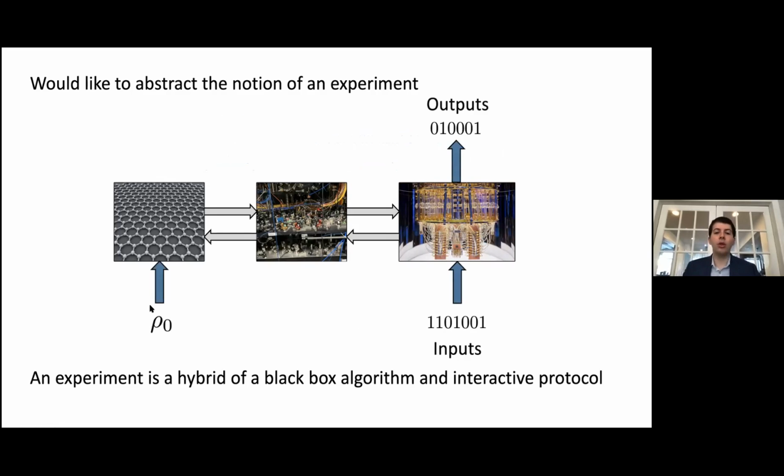So the modus operandi of an experiment is that we have inputs to our classical or quantum computer, which initializes it and potentially instructs the lab apparatus what to do, namely instructs it how it is to interact, for example, with the nature system. And the nature system has some initial state, which we don't have access to, rho naught. And then the protocol is a series of interactions between the working space, the lab, and nature, which can have an interesting feedback process and ultimately yields the output of the experiment, which is given on the computer. And this is the information which we desire to learn by performing the experiment.